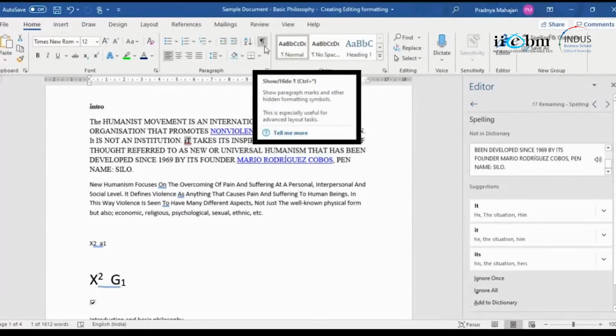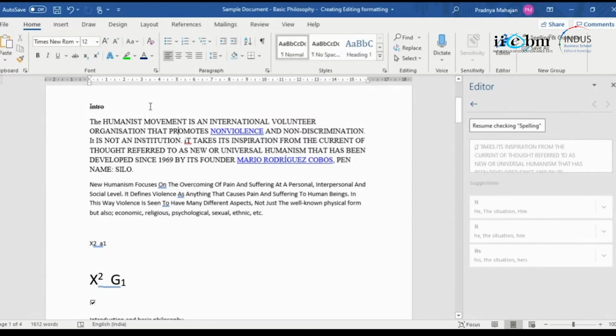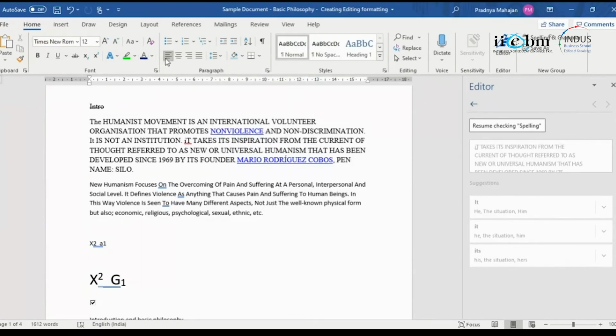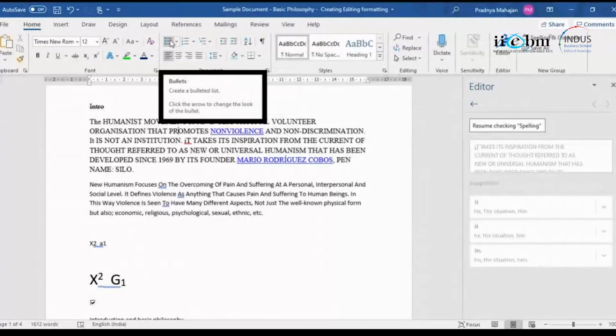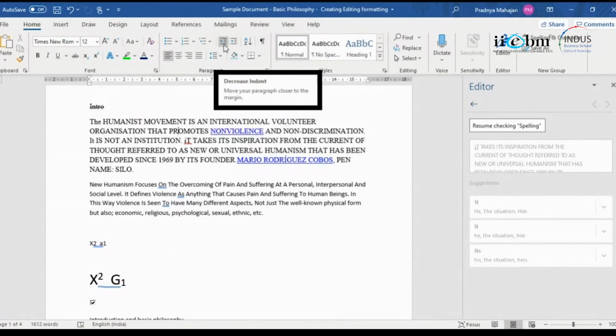Okay, so when you keep your cursor in the paragraph and you apply some kind of formatting, the formatting is applied to the entire paragraph. Okay, all these symbols are alignment: left aligned, right aligned, center, and justify. Then you have bullet points either in the form of some symbols or numbers or number formats. That means you have Roman numbers or you have 1, 2, 3, okay, or you have an ABC character. These are your indentations, outer indent. You decrease the indent, you increase the indent.